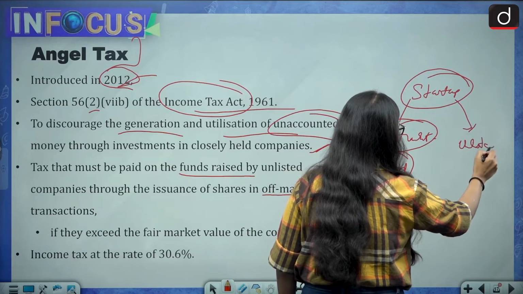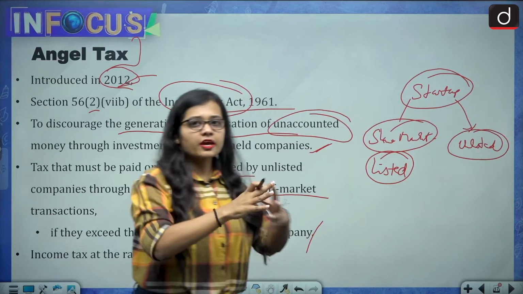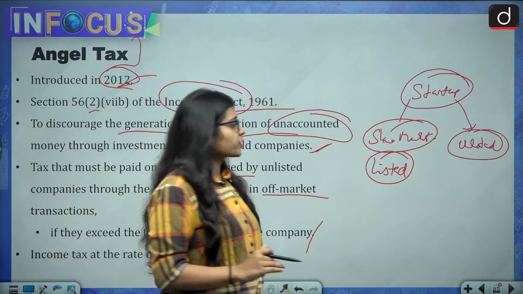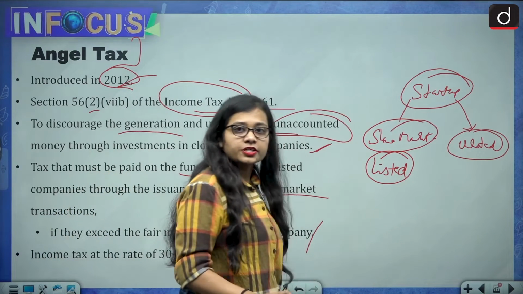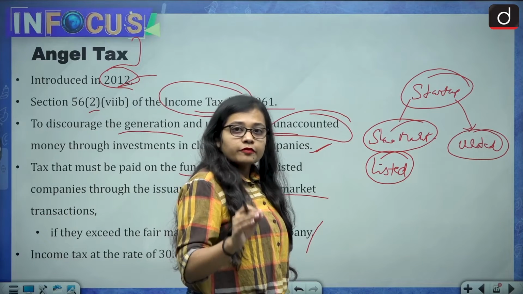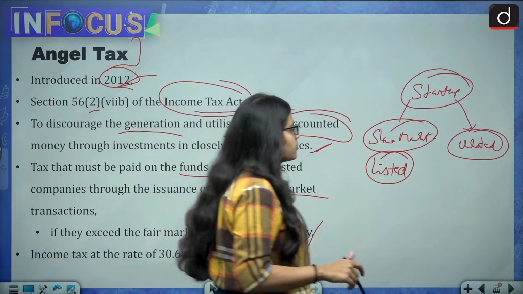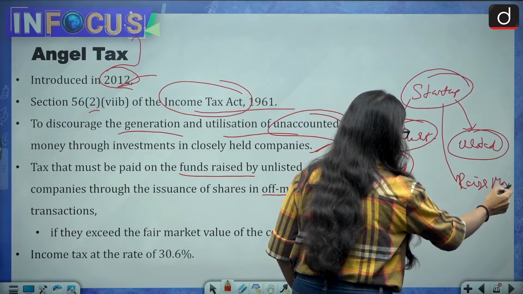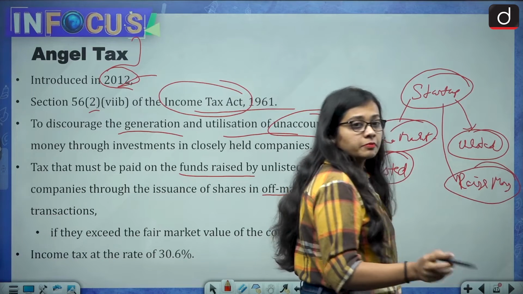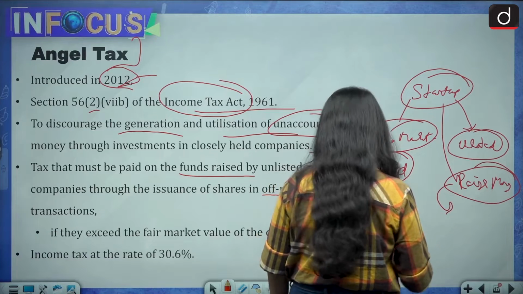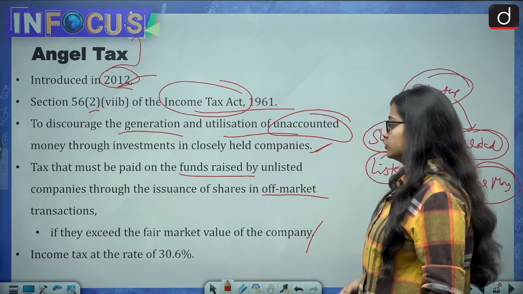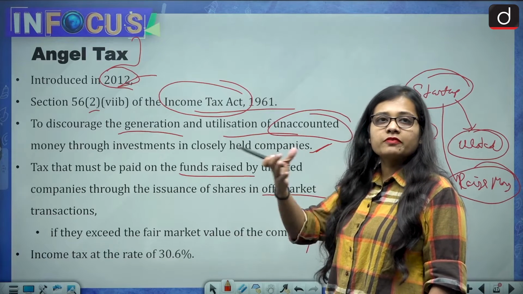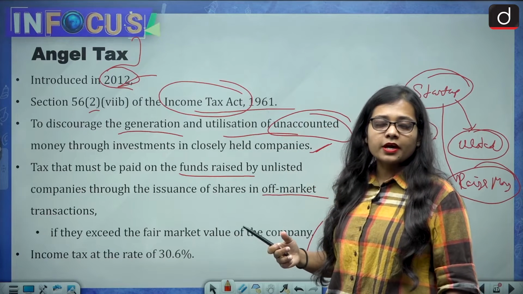So it is an unlisted company, but they are very sure that they have a very good product, a very good idea, and they will do very well. So even though the company is unlisted, they will raise money, and the amount they raise will be much above the market value.